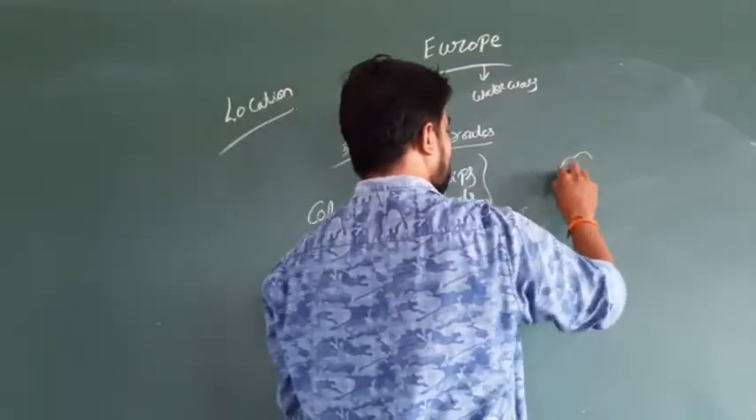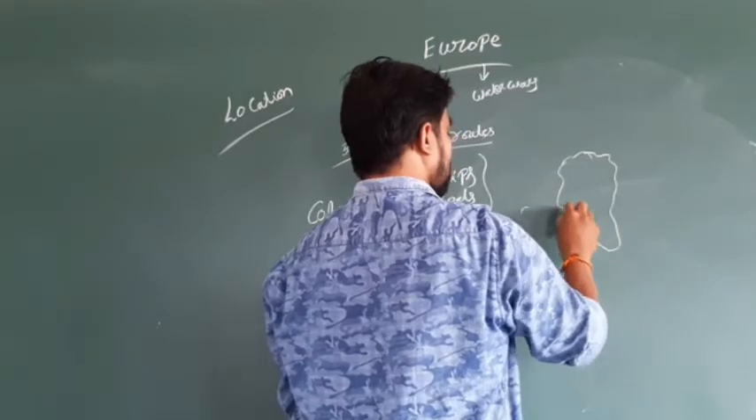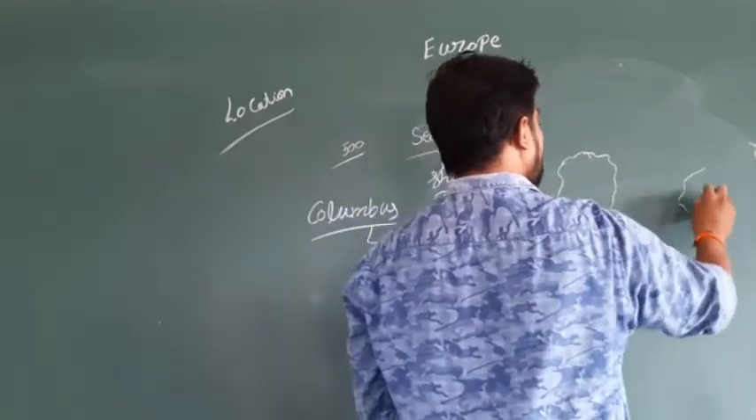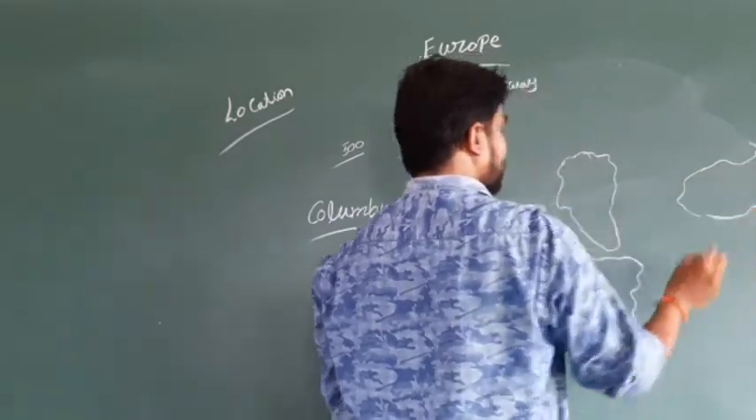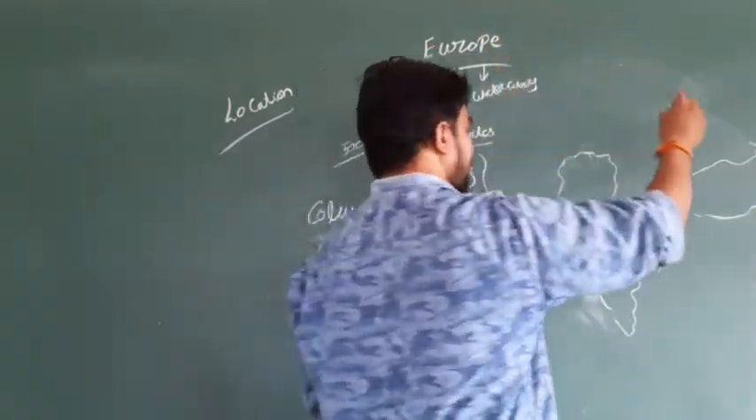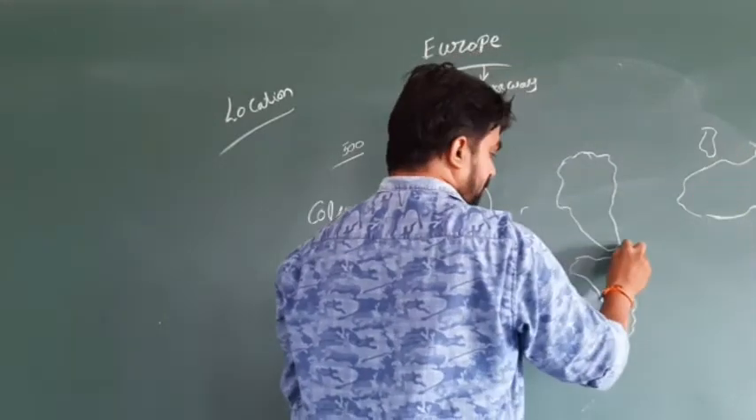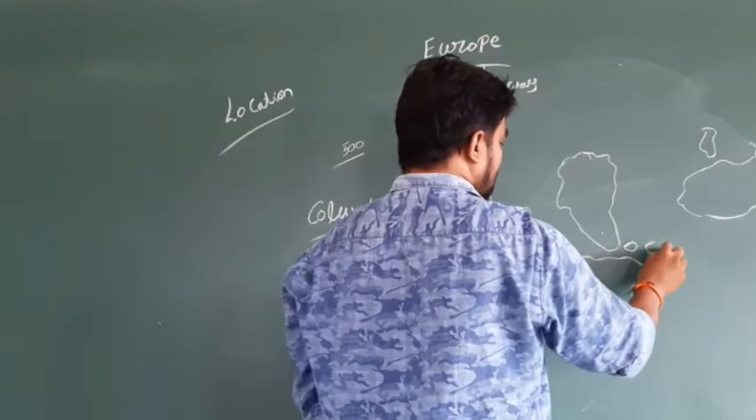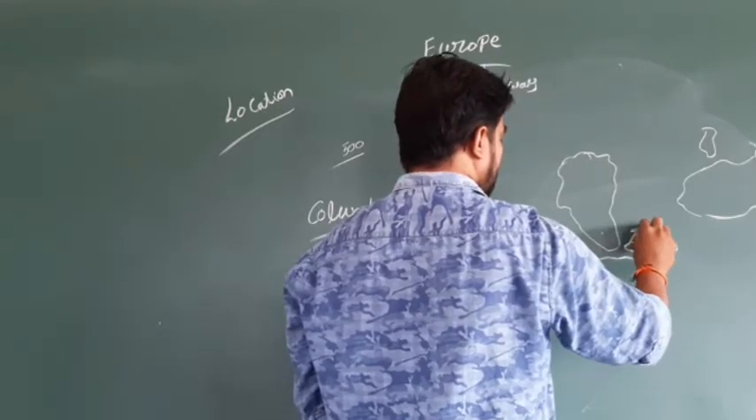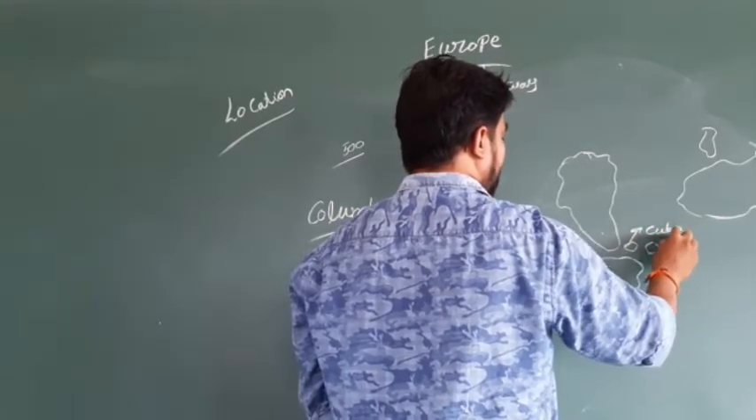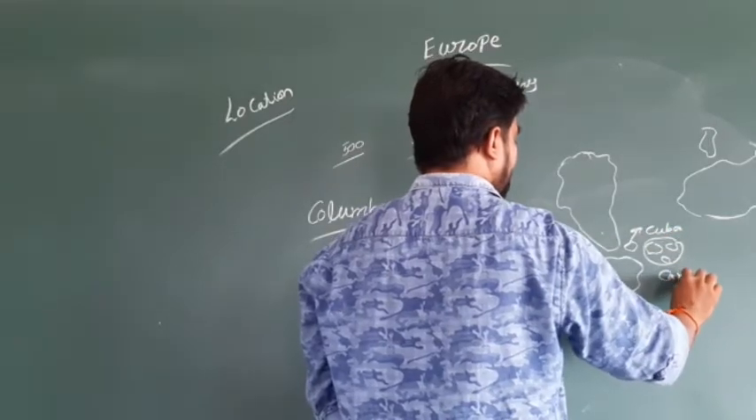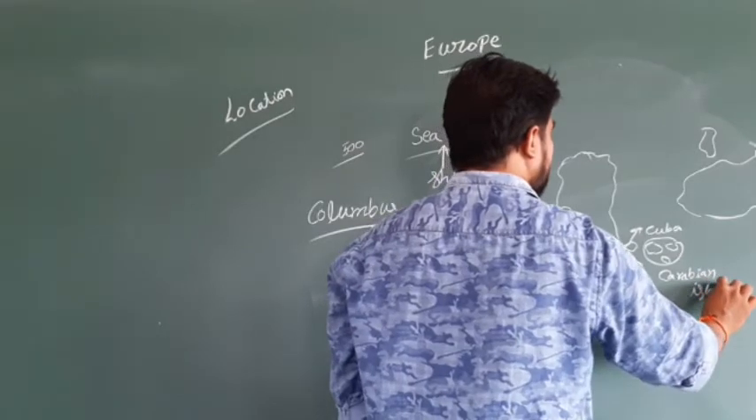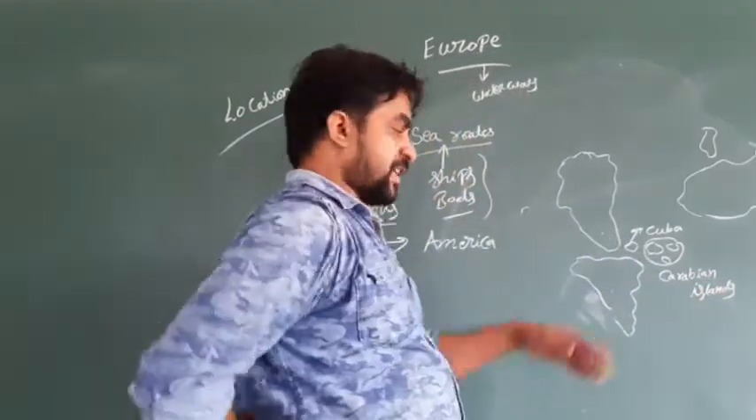For example, you feel that this is called the North American continent, and this is called the South American continent. Here we have the European continent. So here we have England also. But between North America and South America, here we have islands. One is called Cuba, and the rest are called the Caribbean islands. The Caribbean islands are what, in present days, we are calling the West Indies.